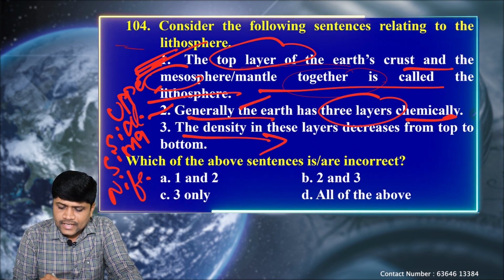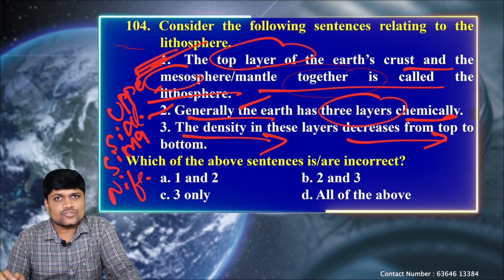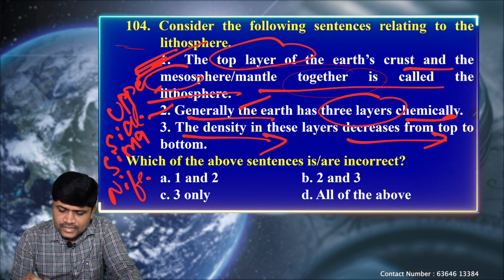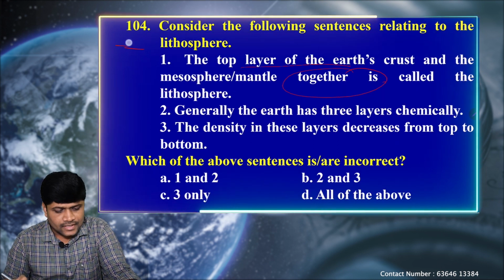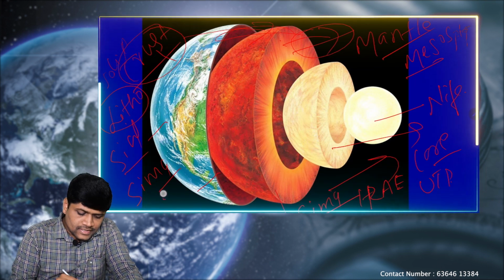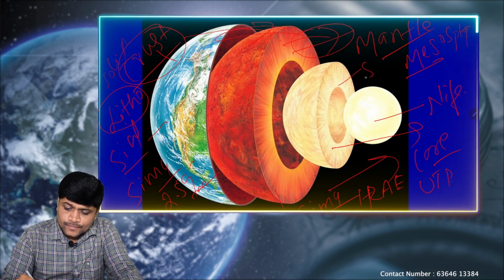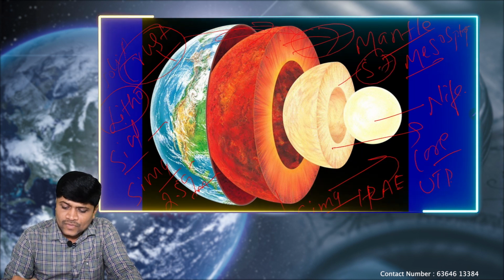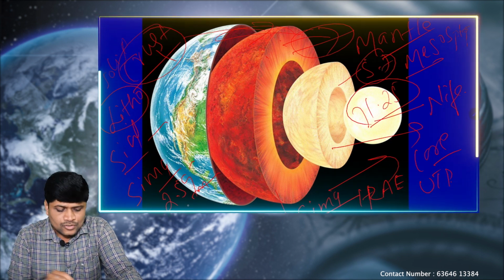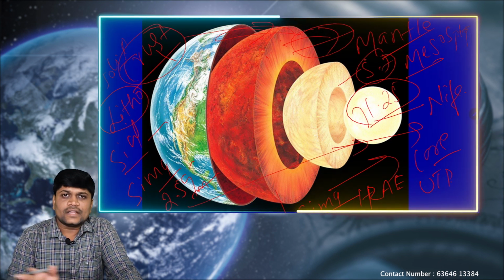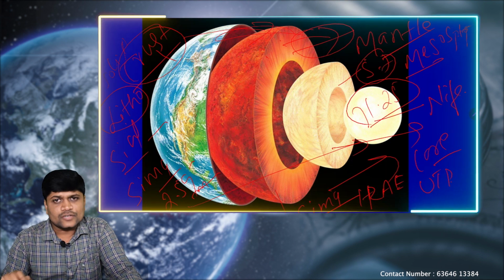Next, the density in these layers decreases from top to bottom. Temperature increases, and the density also increases from top to bottom. So the density in these layers does not decrease, it increases from top to bottom. As we can see in this region, the density is almost 2.5 grams per cubic centimeter in the crust portion. In the mantle portion, it is 5.7 grams per cubic centimeter, and in the core region, it is up to 11.25 grams per cubic centimeter. So from top to bottom, the density keeps on increasing. Even the temperature increases, and the density also increases.